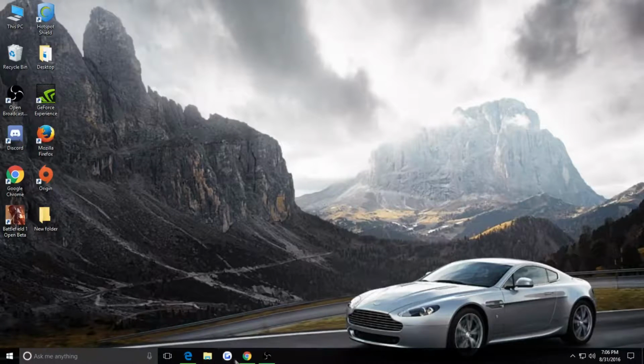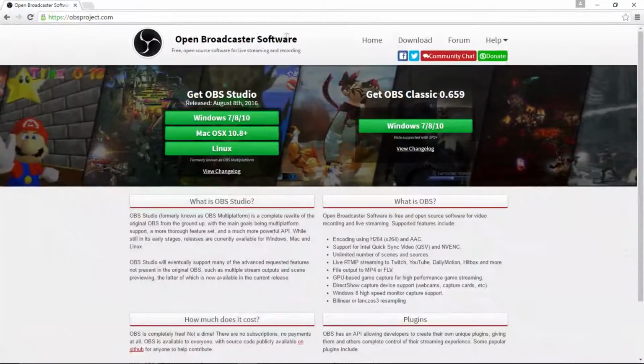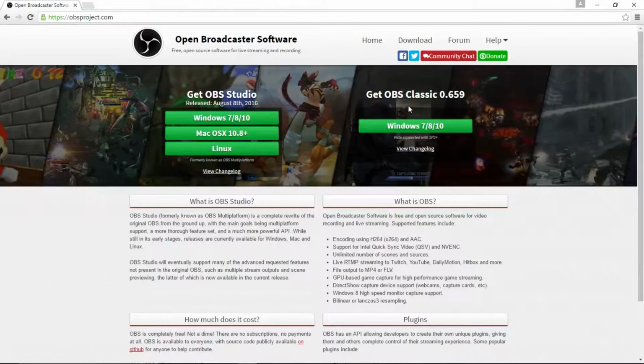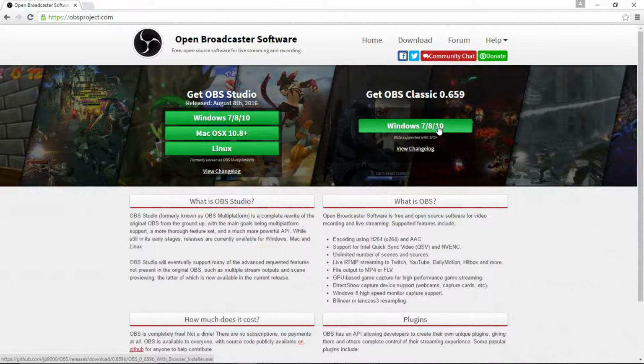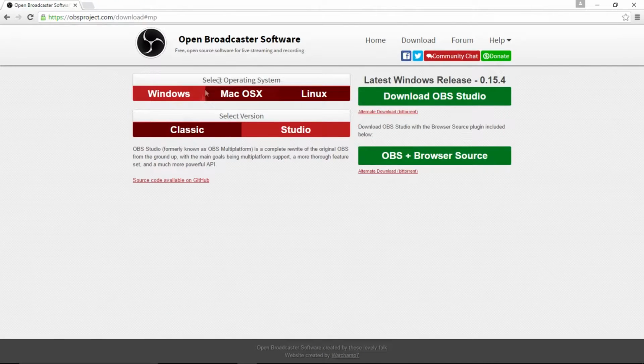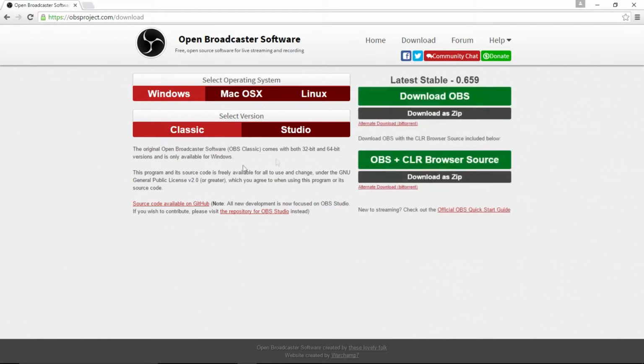So first you want to go to this website here, and I'll leave the link in the description below. And then you want to go to download, Windows, depending on your operating system. Mine is Windows Classic, and then download over here.